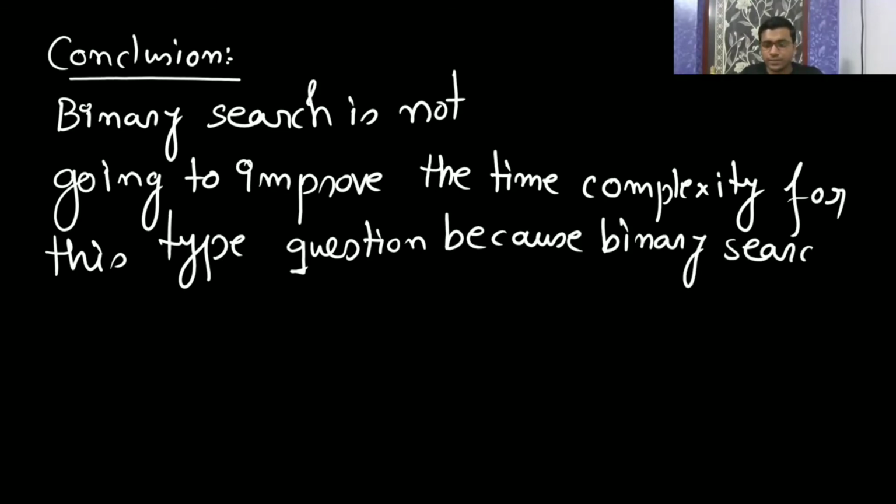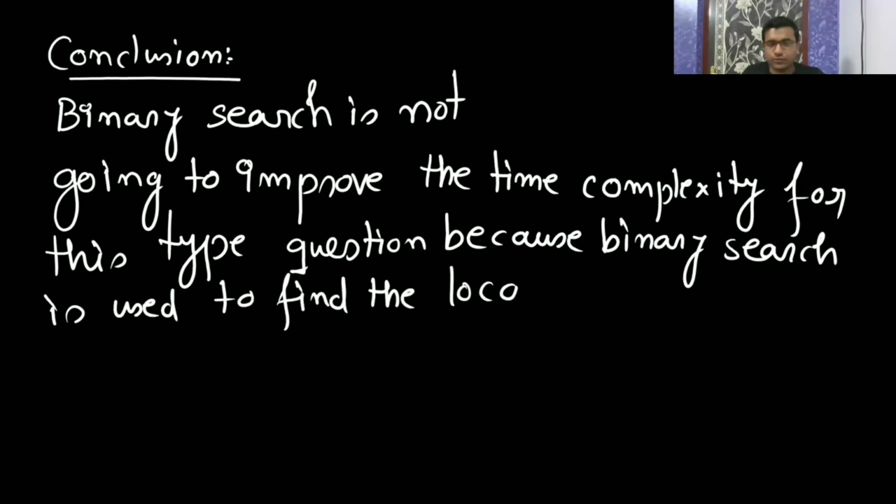is used to find the location, but after finding the location we have to do the movement. So binary search is not going to improve the time complexity, because after that we have to do the movement.